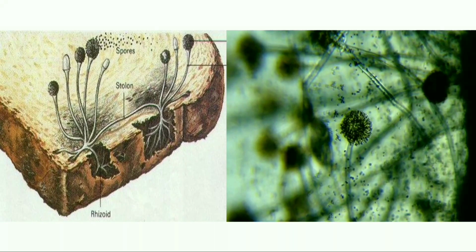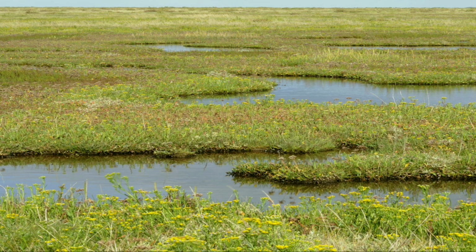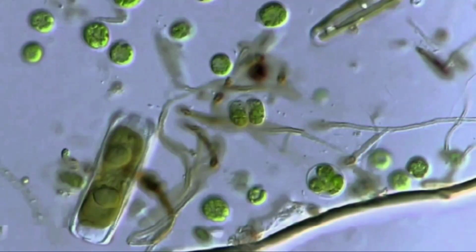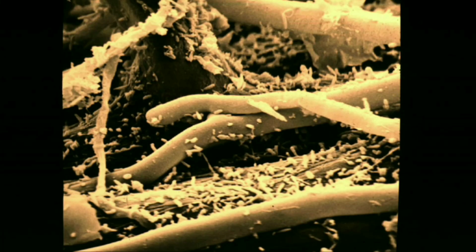If you observe these black patches under a microscope, you will be able to see these small organisms. These small organisms which cannot be seen through our naked eyes are called microorganisms. You like to play in water near the fields. But if you observe this under a microscope, then you can see these microorganisms in the water. Do you know, even the mud has got microorganisms in it, which can be seen only with a microscope.